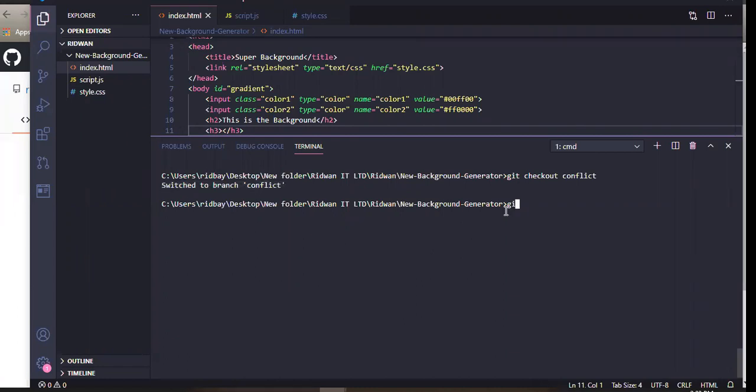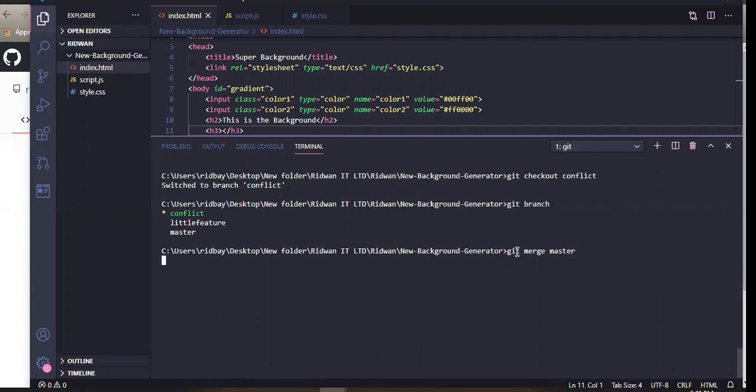So let's check git branch. Okay, so Ridwan now wants to merge the master branch into the conflict branch to have his changes effected. So Ridwan is going to do git merge master. He wants to merge whatever we have in master into conflict. So Ridwan does this.